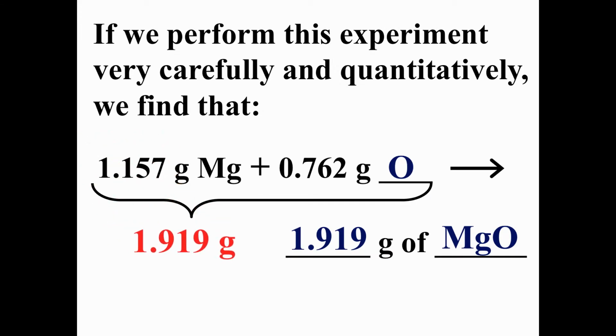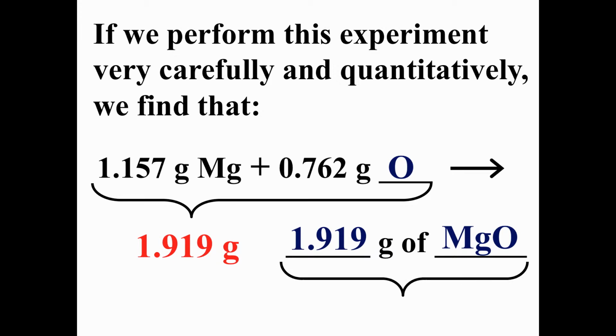The total mass of the magnesium and oxygen as individual elements when we start is 1.919 grams. The total of our product, magnesium oxide, is also 1.919 grams, and so the mass of substances we started with and the mass of substance we end up with are in fact the same.